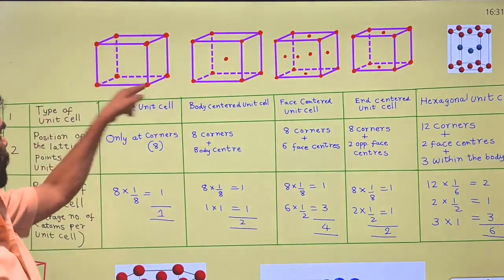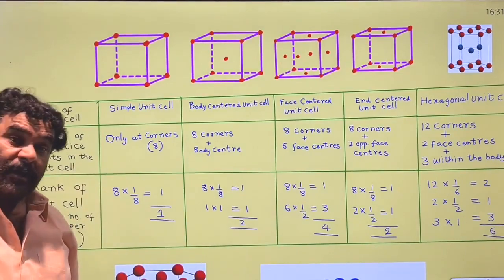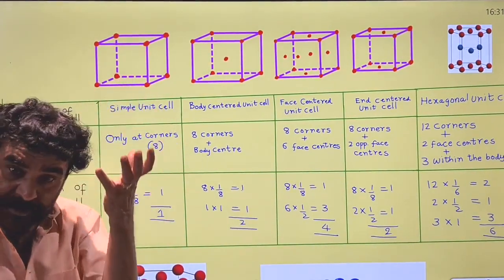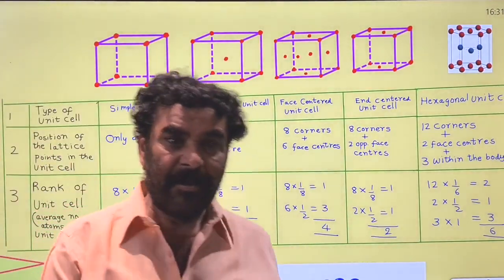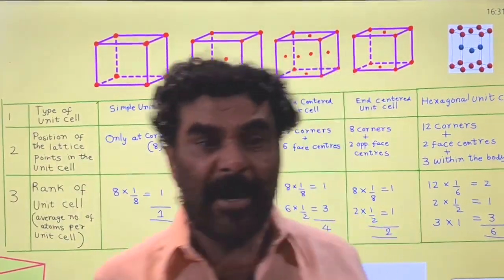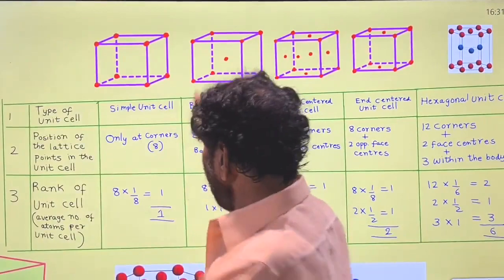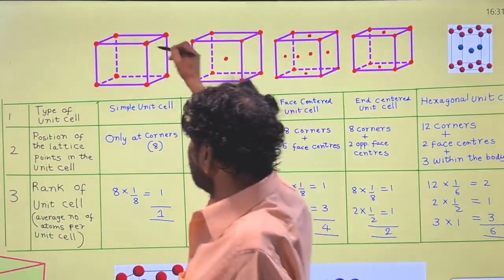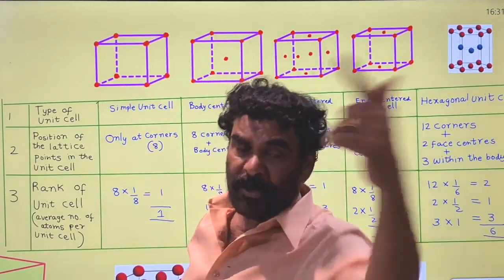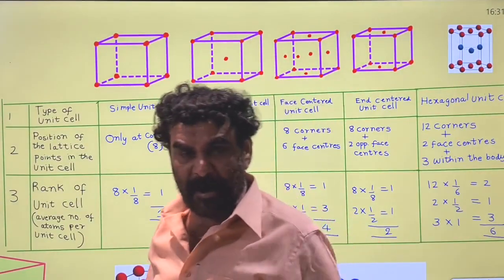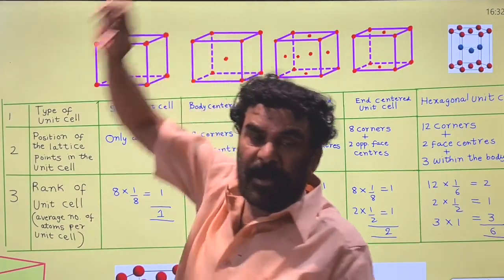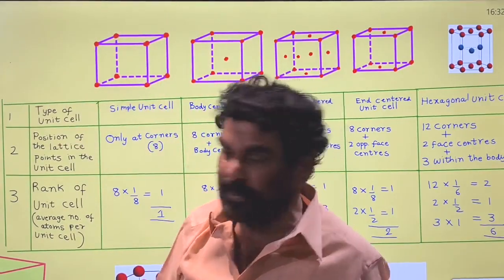The total number of lattice points is 8, but how many atoms are required for the construction of that unit cell in the crystal? The 8 are not exclusively involved in the formation of this unit cell. From each corner atom, only 1/8 part is contributed to that unit cell, and the remaining 7/8 part is contributed to the other unit cells.